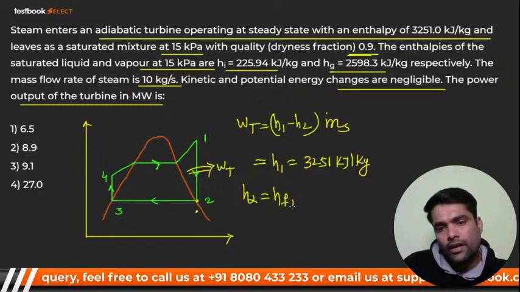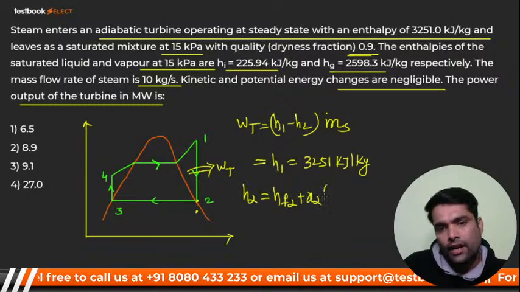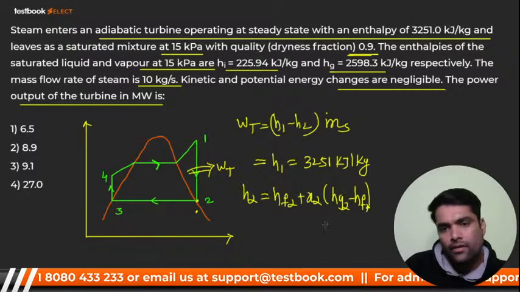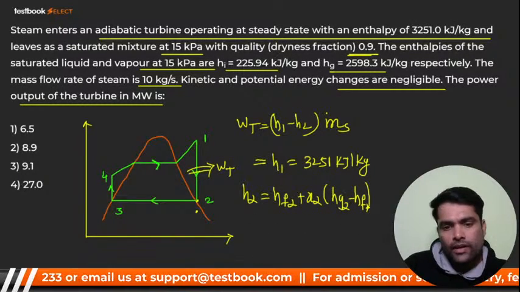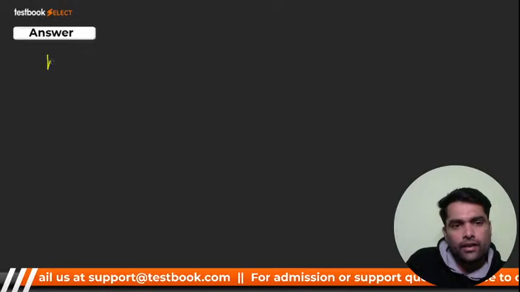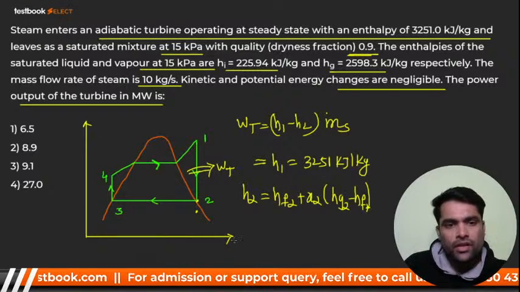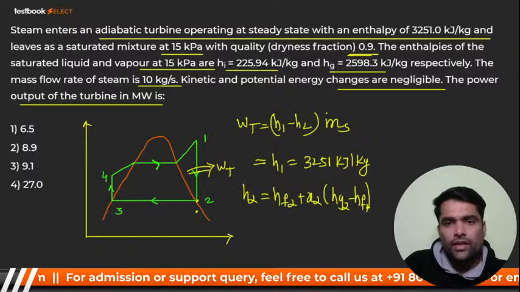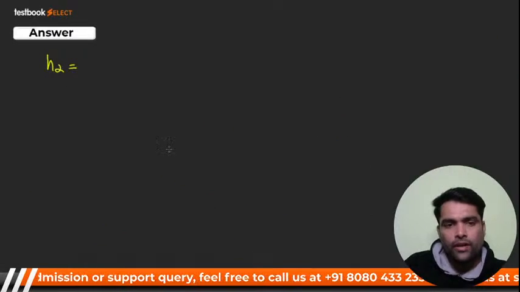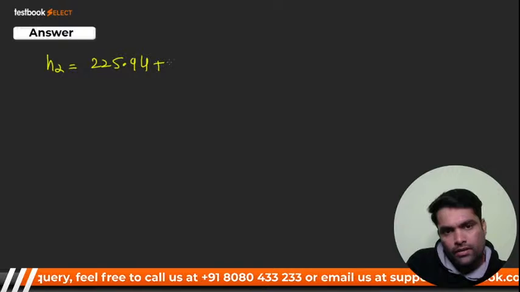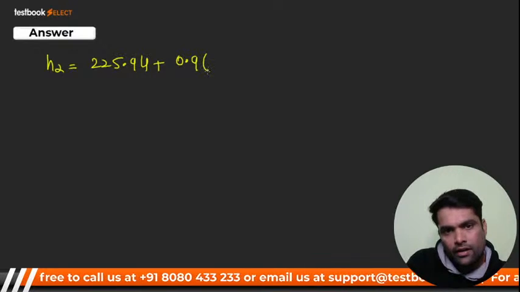So S2 is what? HF2 plus X2 times Hg2 minus HF2, right? So my dear, see, I'll go for the next slide. H2 is nothing but HF2 plus X2 into (Hg2 minus HF2). So HF2 will be how much? HF2 is 225.94, okay. So I'll take 225.94 plus what, my dear? 0.9,